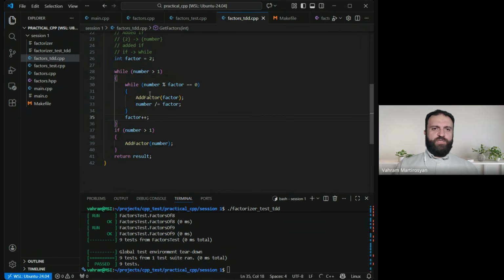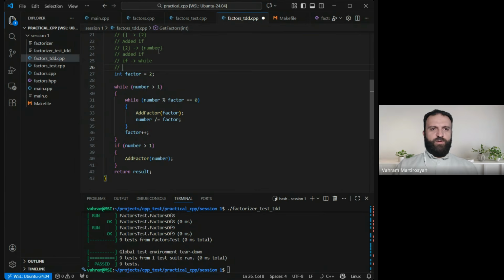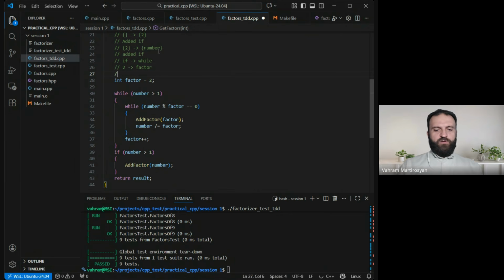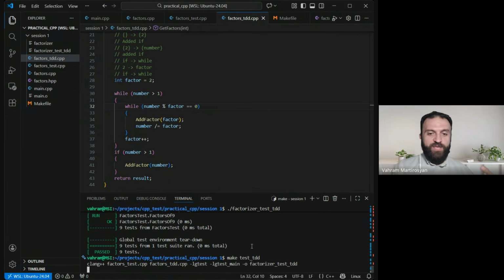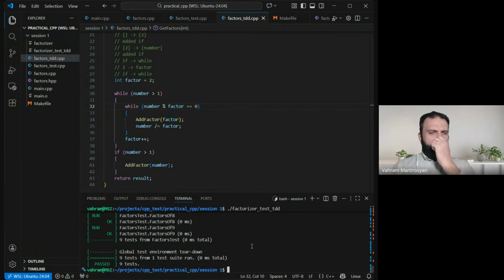After a couple of transformations, what I did is the following. I transformed 2 to factor, so another constant-to-variable transformation, and another if-to-while transformation. Okay, now I have this while, that while, hopefully. Yeah, now I can be sure that I didn't break anything just by running the tests. That is a very strange feeling when you can be sure that you didn't break anything.